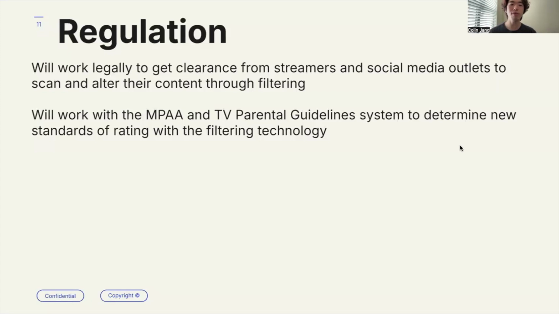Some regulation that we're going to be facing: we're going to have to work out some legal matters to get clearance from streamers and social media outlets to scan and alter their content through filtering. We'll also work with the MPAA and the TV parental guidance system to determine new standards of rating for the filtering technology. Maybe Deadpool, which is a rated R movie, once you clear out all the blood and all the profanity, can be a PG-13 movie. We're going to have to discuss that.